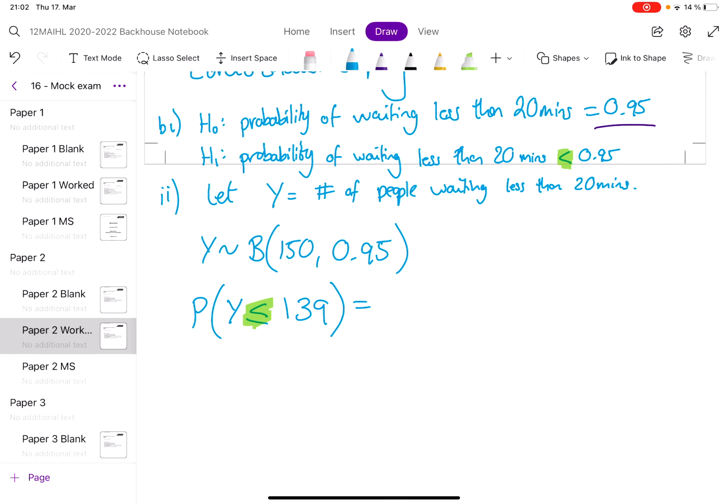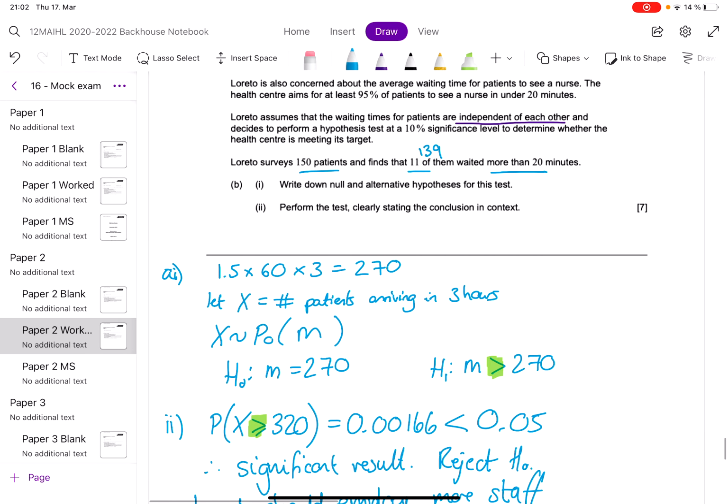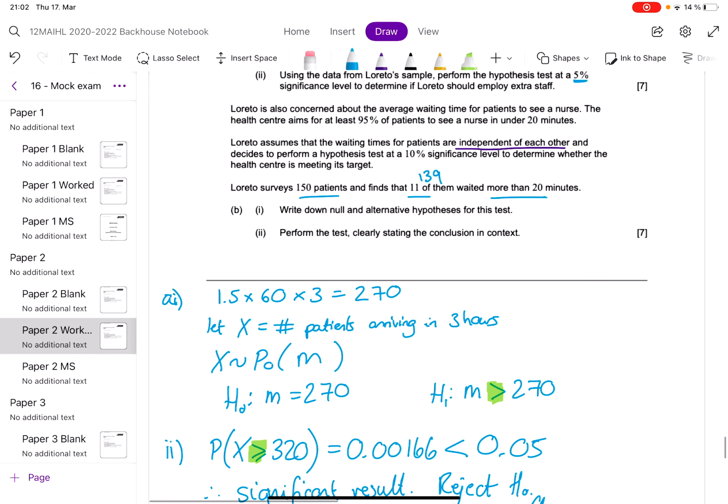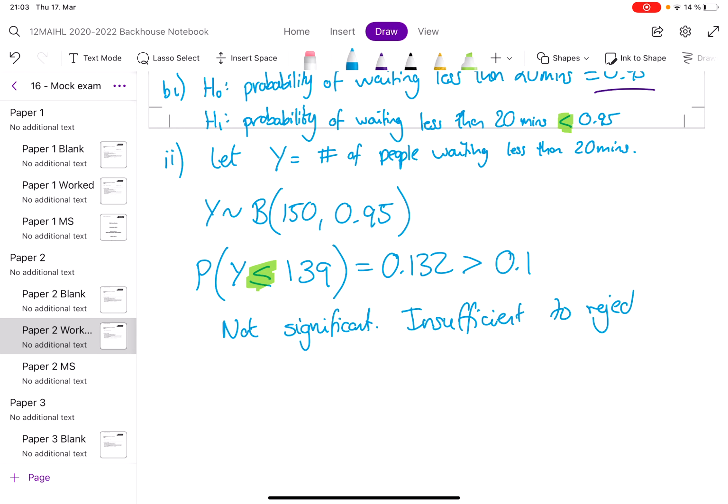0.132. Okay, I think our significance level was 10%. Oh yeah, there it is, 10% significance level. So this is greater than 10%. Oops, let's write it as a decimal so that they match. Greater than 0.1, not significant. Insufficient evidence to reject H0.